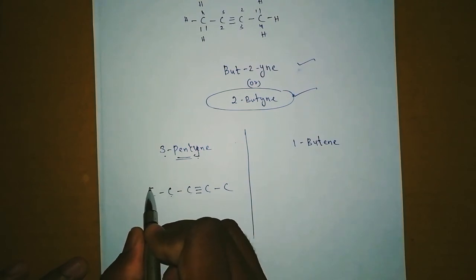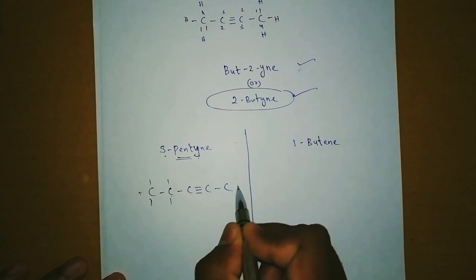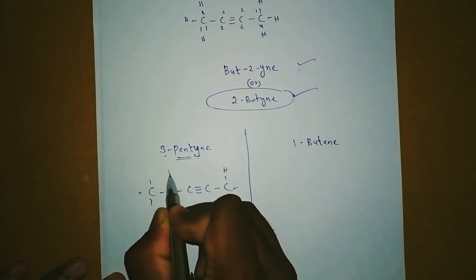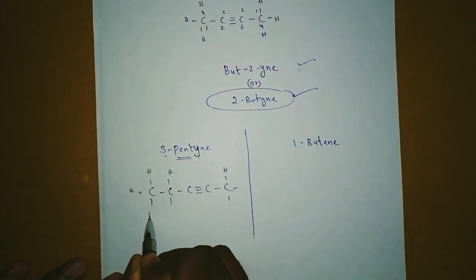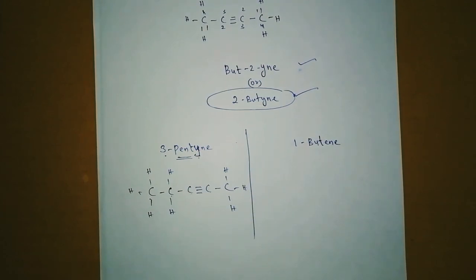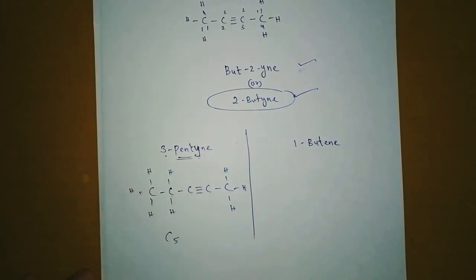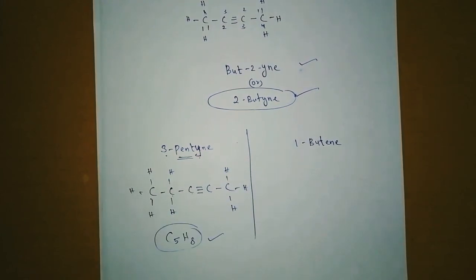Okay. Now go for the structure. 1, 2, 3. 1, 2, and this is all correct. This is the structure of 3-pentyne. Understand? If you want to make even the formula बनाना है तो 1, 2, 3, 4, 5, C5, and then 1, 2, 3, 4, 5, 6, 7, 8, H8. ये भी लिख सकते हैं आप.